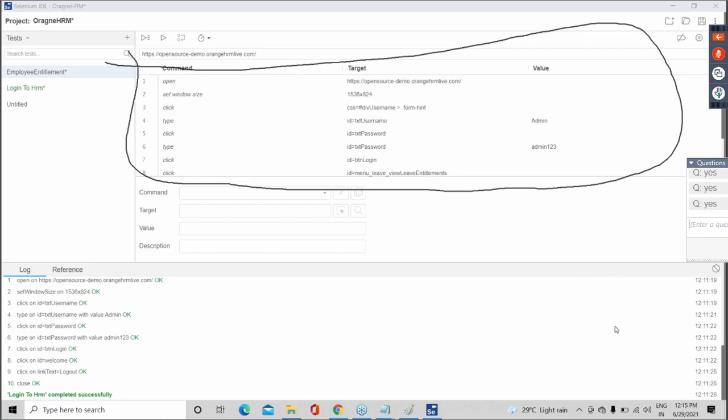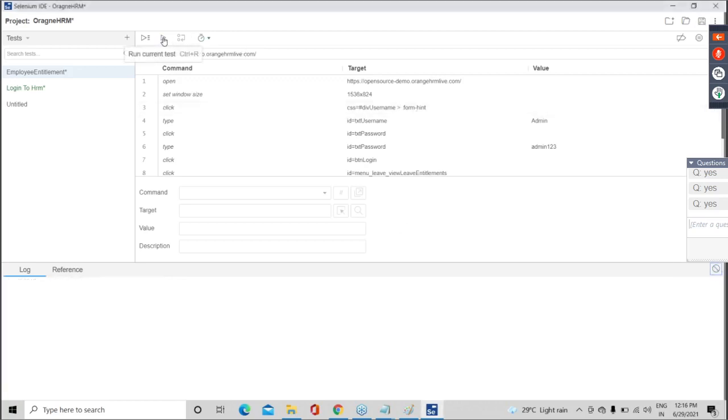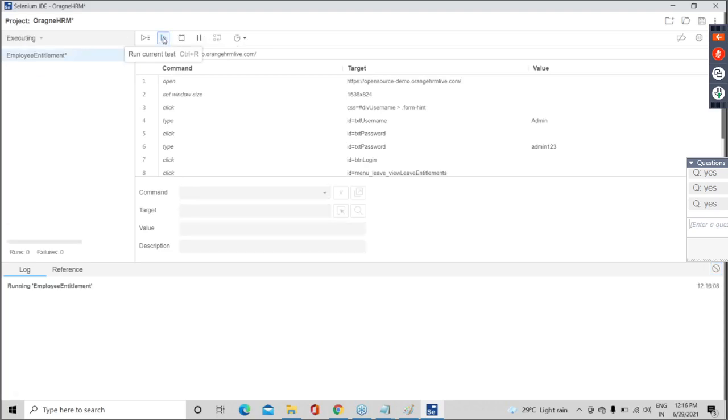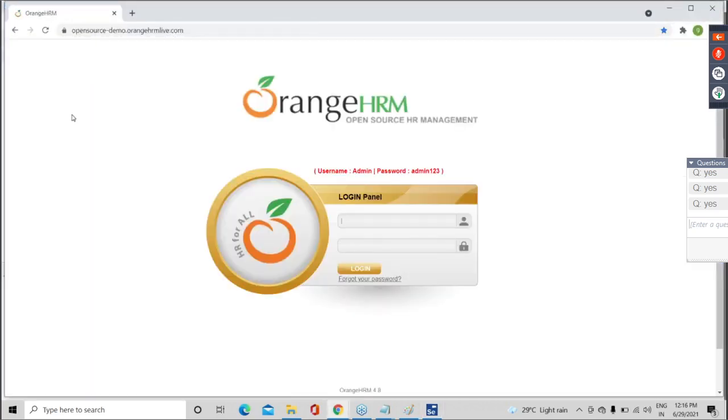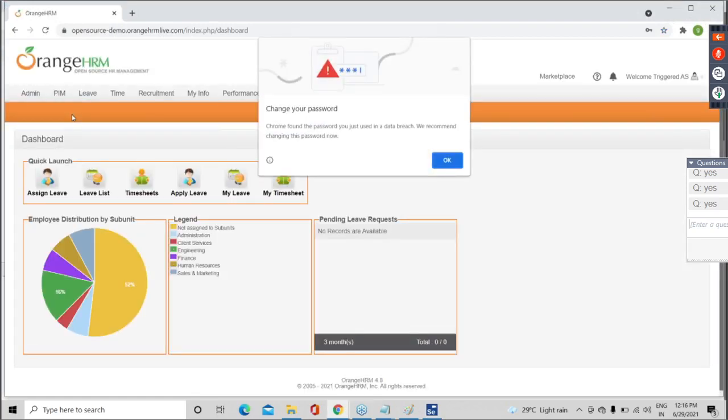So now, guys, let's run the script. Let's cross check whether it is working or not. For that, let me clear these old logs so it is fresh. Click on run current test. See guys what happens. Observe the execution, guys. Is it working?